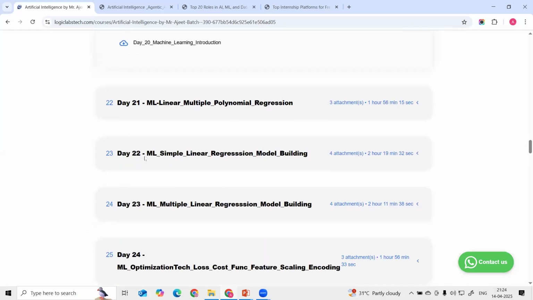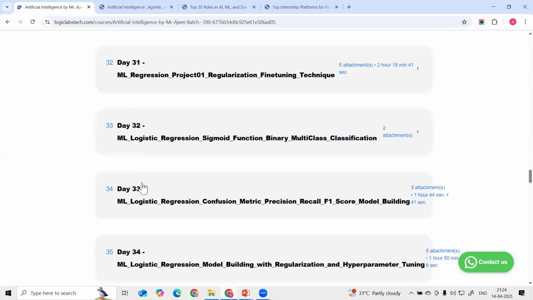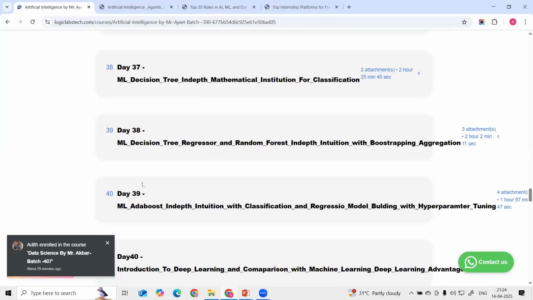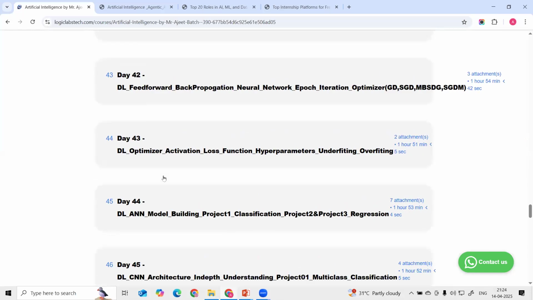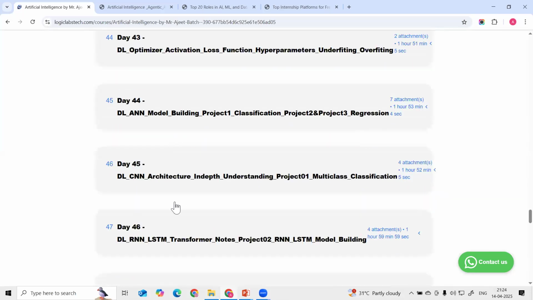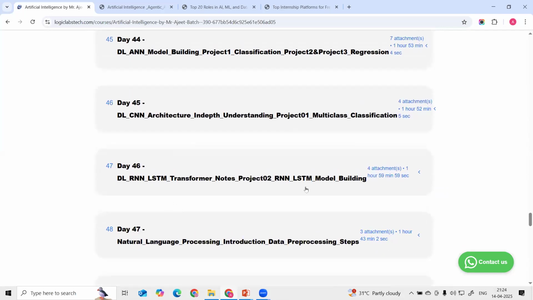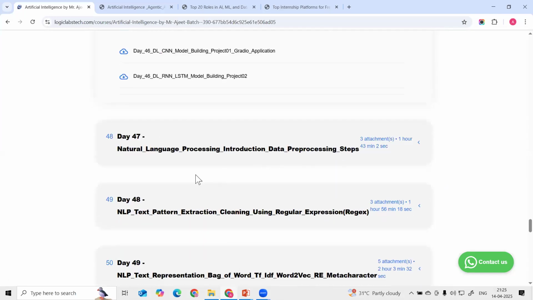Okay, then machine learning. After machine learning, each and every topic on different supervised and unsupervised machine learning models. Then deep learning, then natural language processing, then different types of CNN architecture, RNN architecture, LSTM architecture. You can go through the previous section also. Refer to the syllabus previously, what are the topics covered, for your reference.